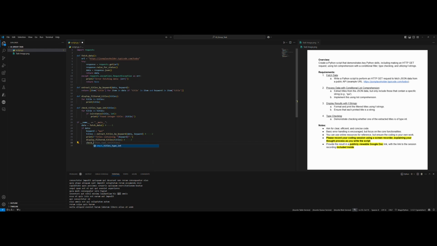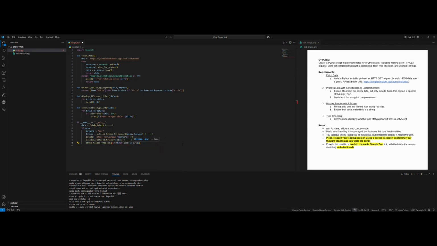Check titles type int, but I'm not going to give the titles, because this titles variable is the titles filtered by the keyword. I'm going to give the titles of the raw data that we took from the API. I'm going to use more list comprehension to access this part. Let me change this. Yeah, like this. So item in data, for item in data and item.